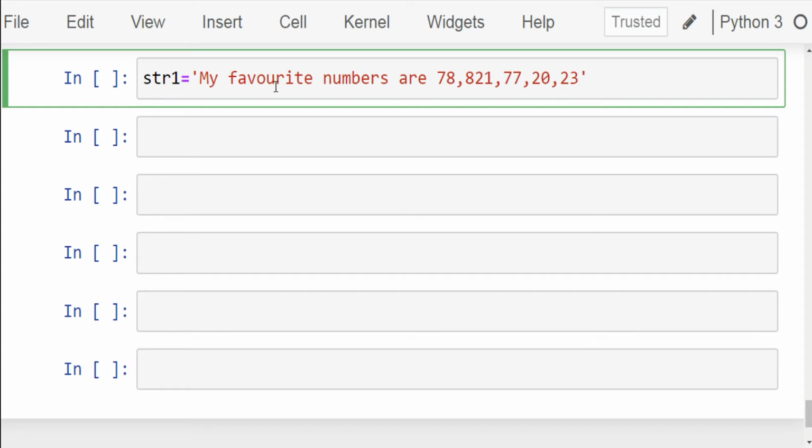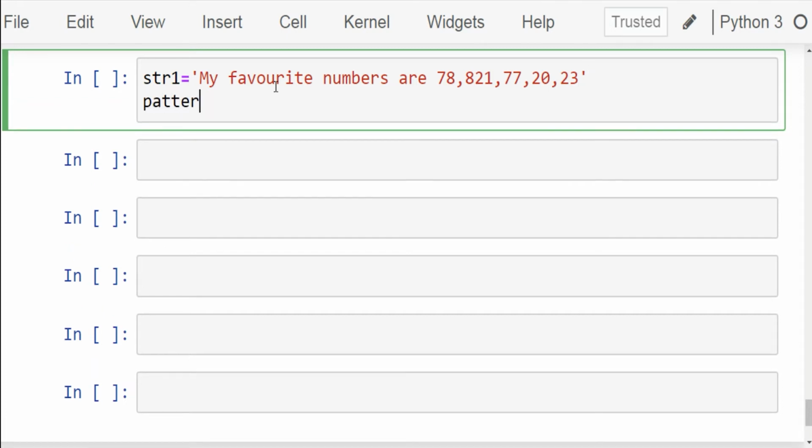Let's write the pattern. Write pattern equals dot star. Here I have used a dot meta character which is used to match any single character, and it is followed by the asterisk quantifier which is greedy, meaning that it tries to match as many occurrences of the preceding regex as possible.